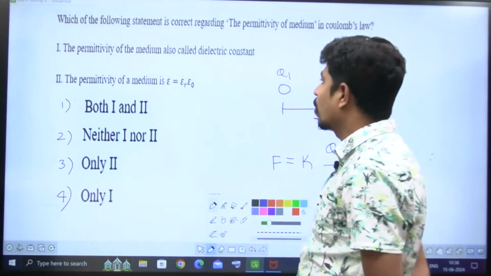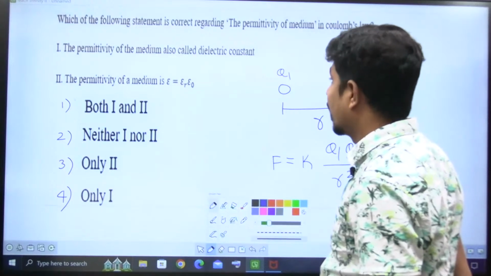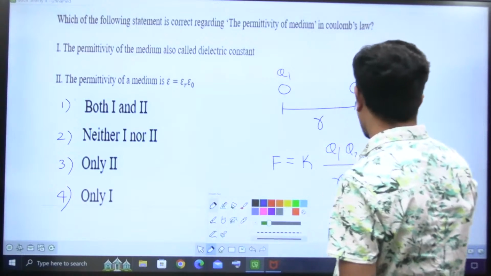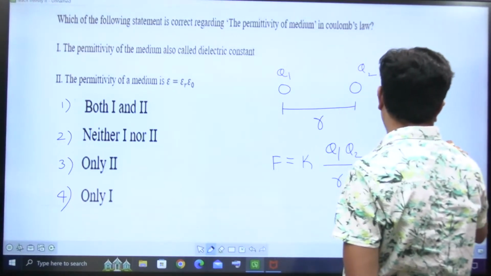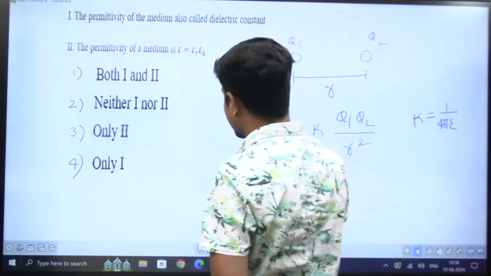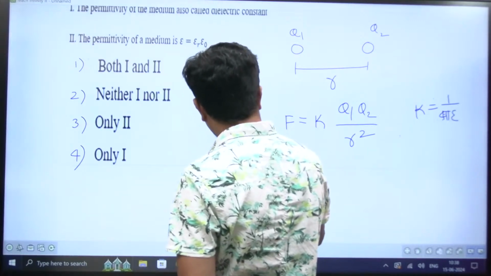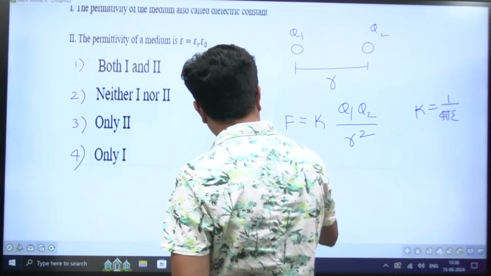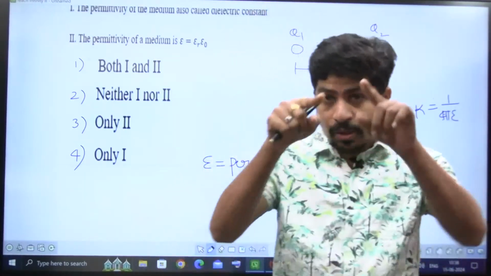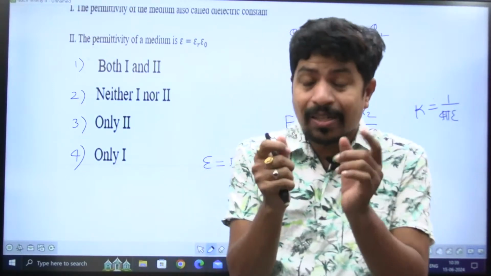What is the question? What are the options? The permittivity of the medium is also called the dielectric constant. The permittivity of a medium is epsilon equal to epsilon naught into epsilon r. So K is 1 by 4 pi epsilon. Epsilon is called permittivity. It is going to depend on the material between those two charges. You take two charges Q1 and Q2; whatever medium is between them, K is going to depend on that.